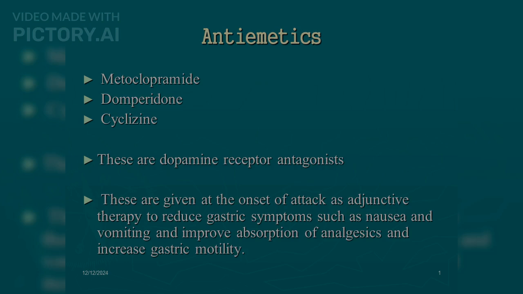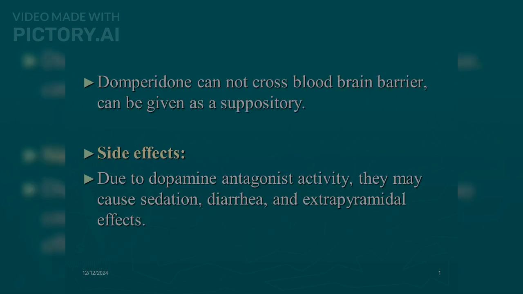They are given at the onset of attack as adjunctive therapy to reduce gastric symptoms such as nausea and vomiting, improve absorption of analgesics, and increase gastric motility. Domperidone cannot cross the blood-brain barrier and can be given as a suppository. Side effects: due to dopamine antagonist activity, they may cause sedation, diarrhea, and extrapyramidal effects.